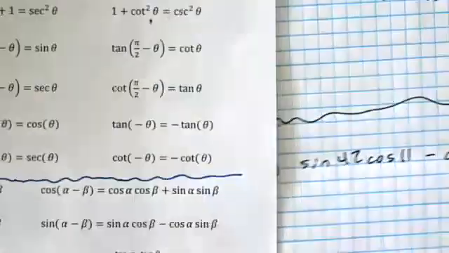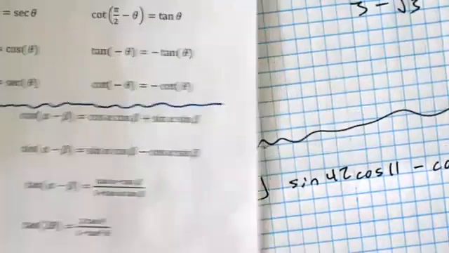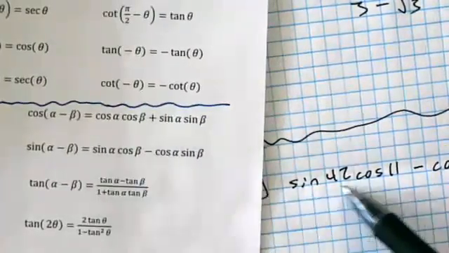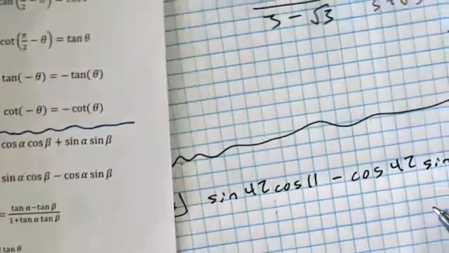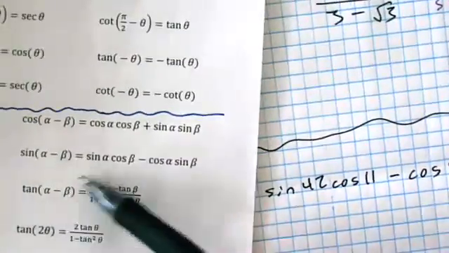All right, I don't know if I can show the whole thing here. Where'd it go? This right here looks a lot like what we've got here, right? We got sine cosine minus cosine sine. And that is equal to sine of those 2 angles being subtracted.